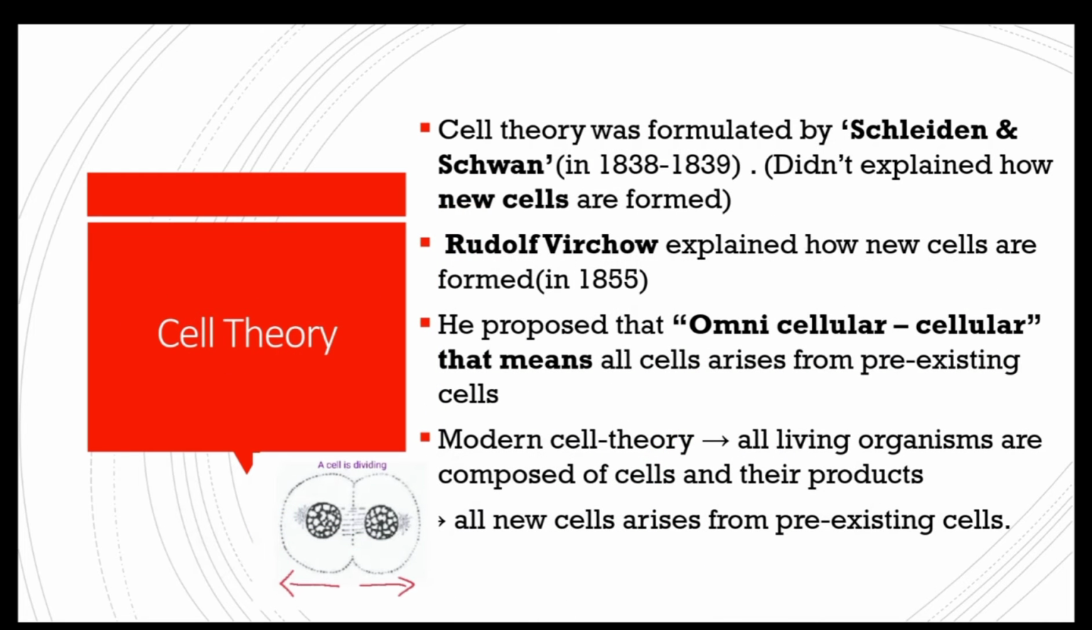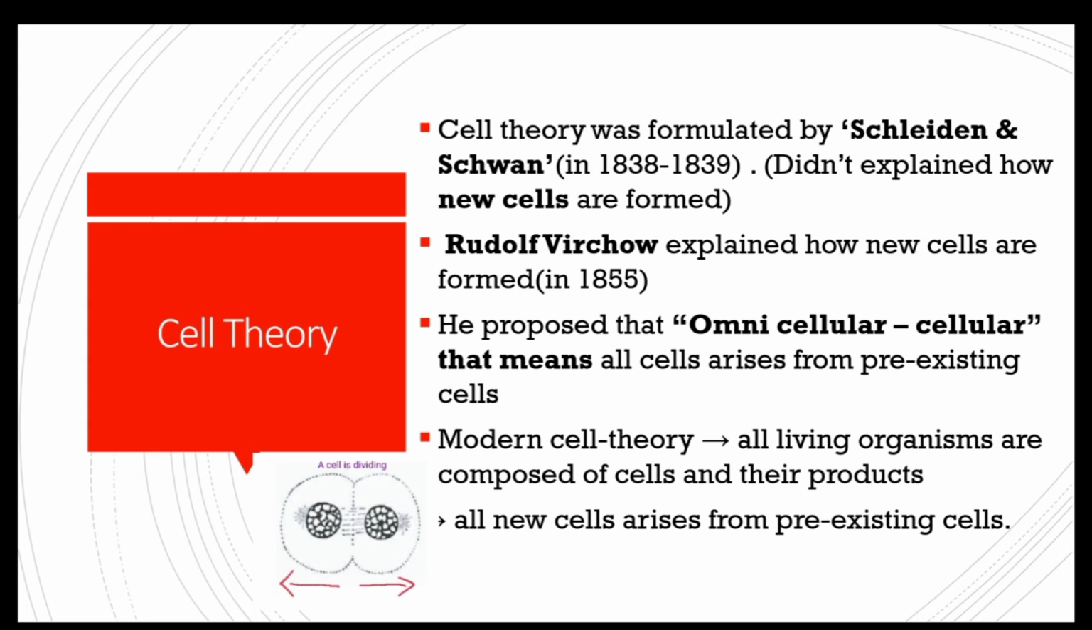Next is cell theory. Cell theory was first formulated by Schleiden and Schwann in 1838 and 1839. Schleiden was a German botanist and Schwann was an English zoologist. Schleiden observed that all plants are made up of cells. Schwann gave two statements: that all animals are made up of cells, and that all animal cells are bounded by a membrane which we now call the plasma membrane. He also concluded that all plants have cell walls. It was a great discovery of that decade. But they didn't explain how new cells are formed.